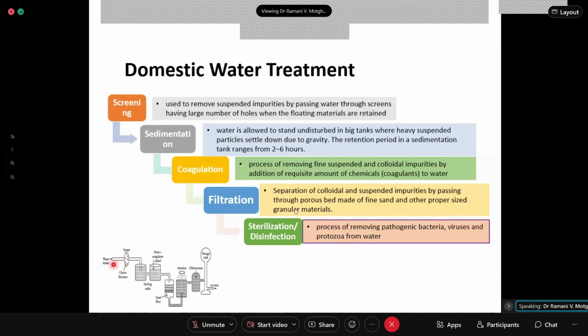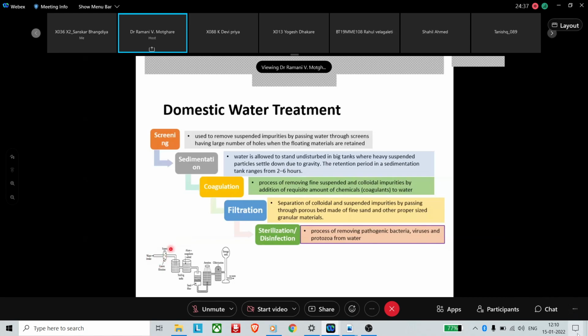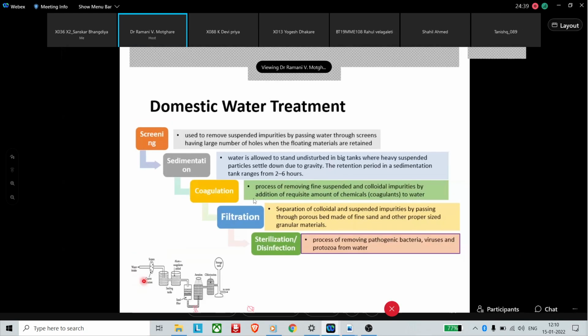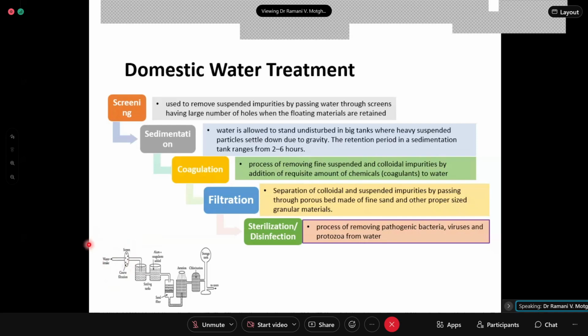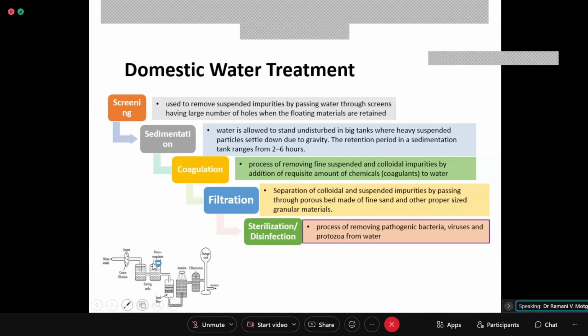So what happens when water is allowed to pass through a welded mesh, an iron mesh, or something like this, which has large holes? The plastic bags, thermocol, wooden logs, sticks and a number of other large floating impurities are removed from the water. Okay, and then water is allowed to go into a sedimentation tank.